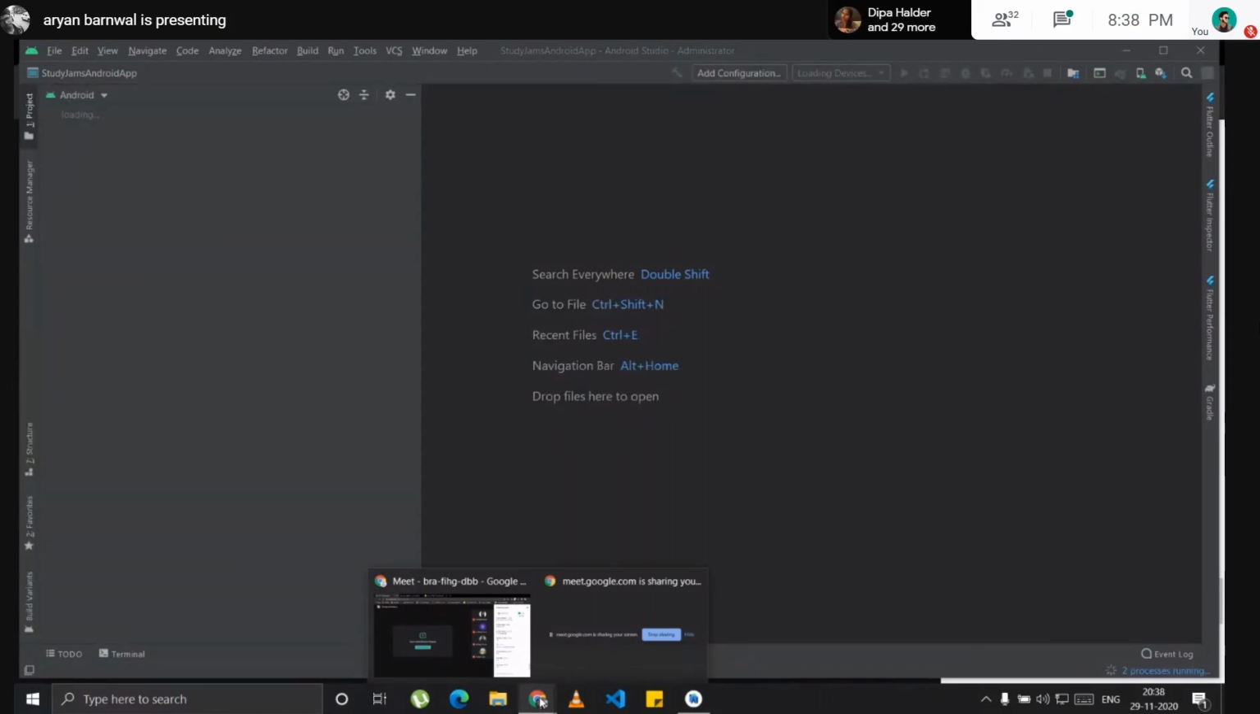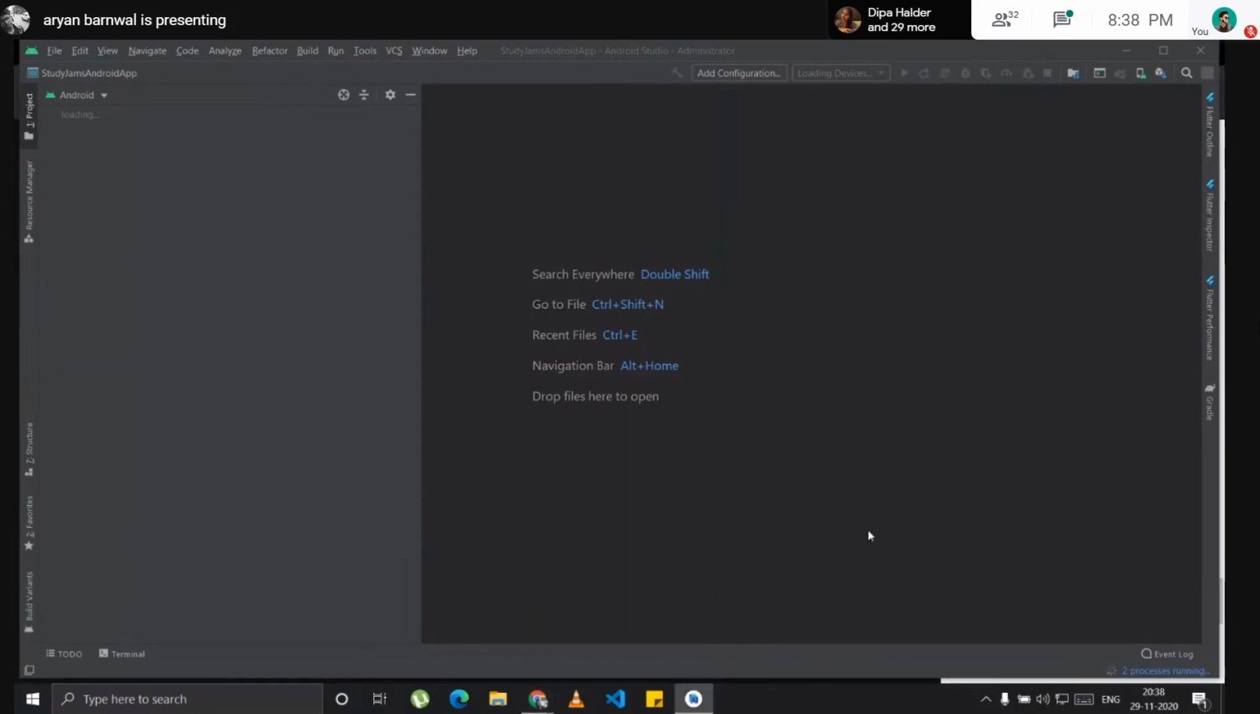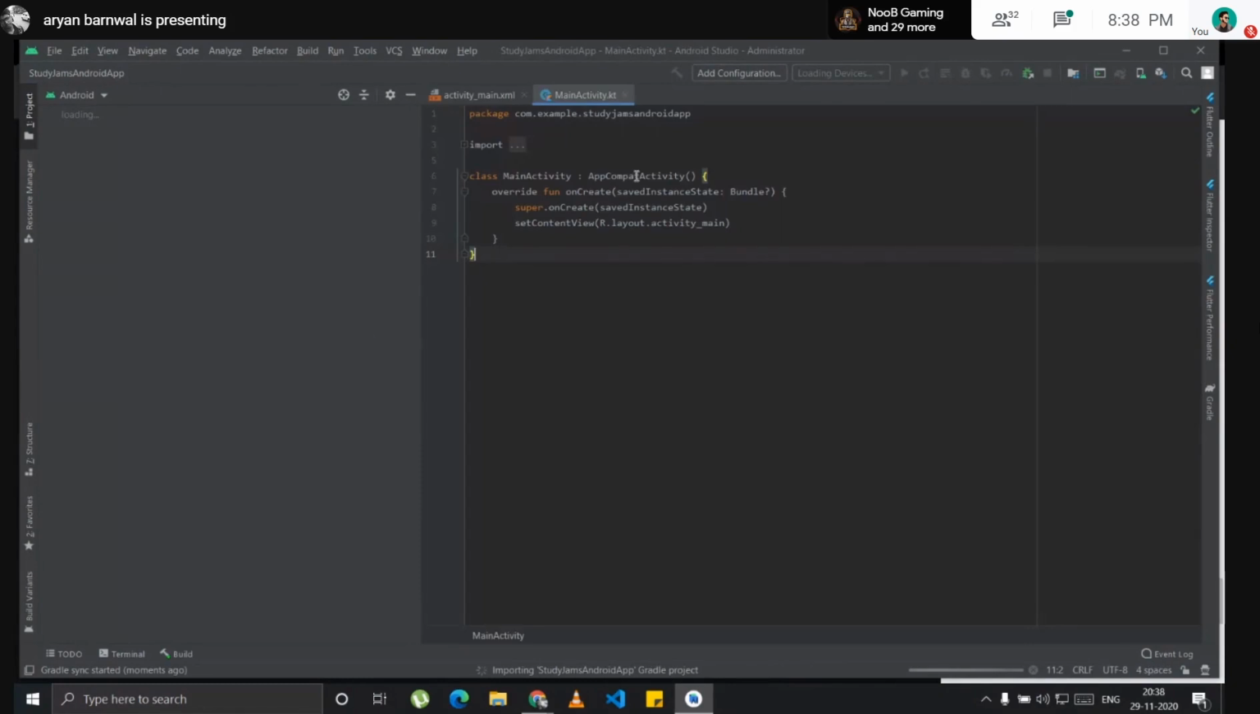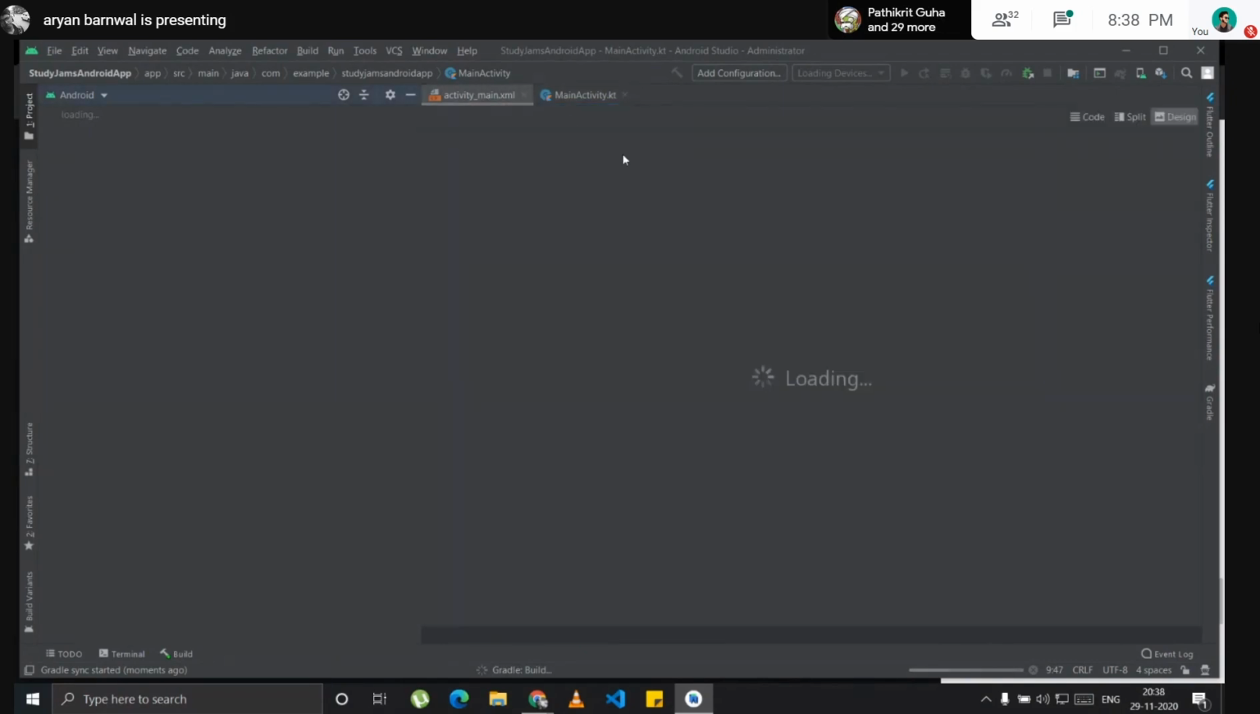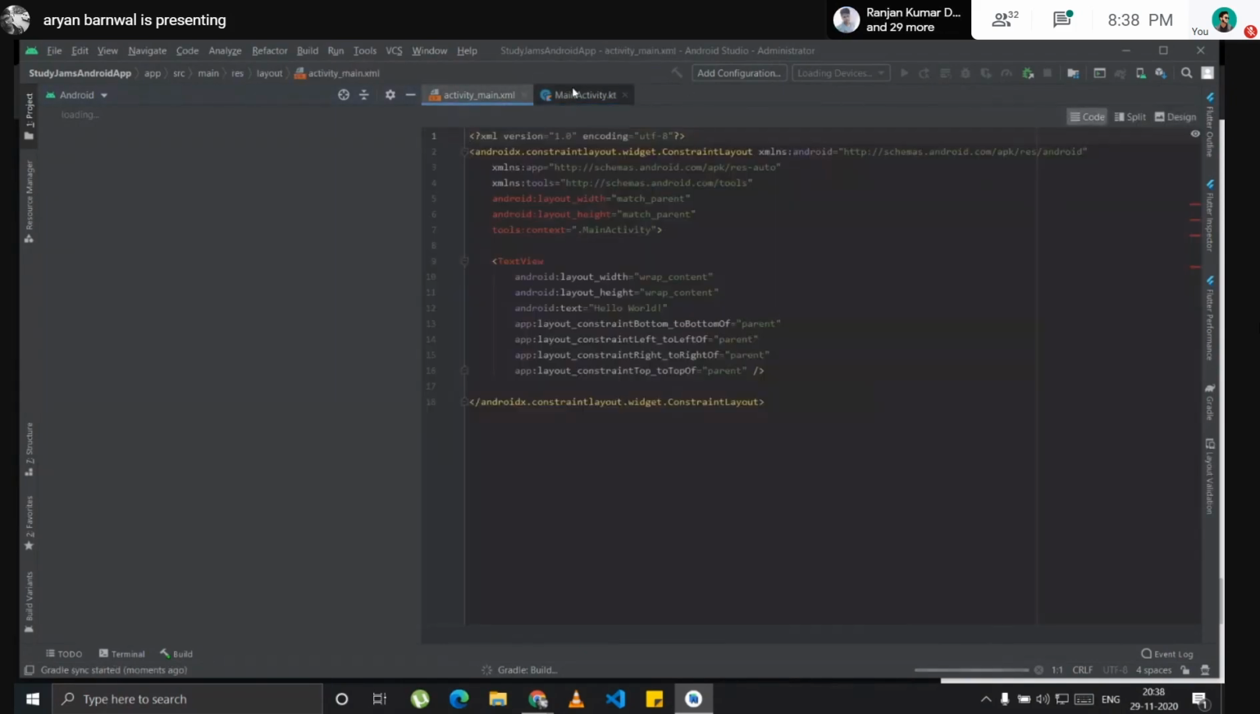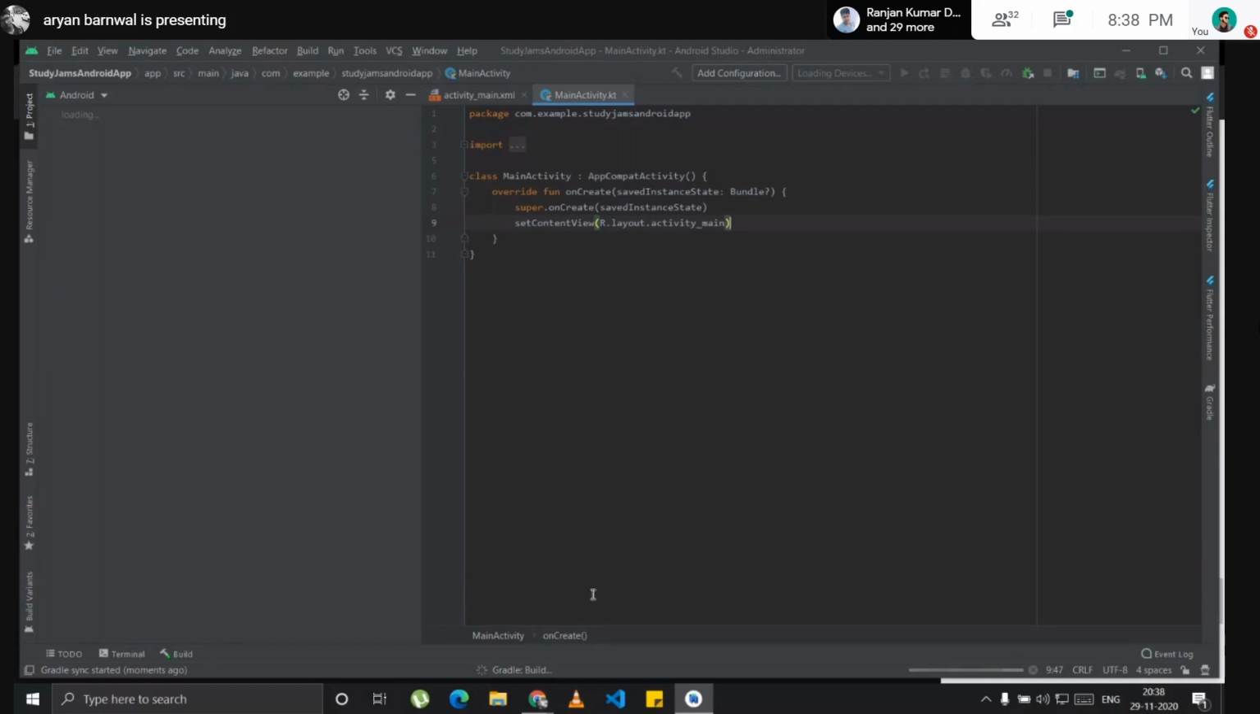Okay, now you will click on that. It will take some time to make some default template for you. This is the main activity.kt, which is the starting point of your Android apps, and this is the activity_main.xml, which is the layout file. It will take some time to Gradle build. I will just wait for that.